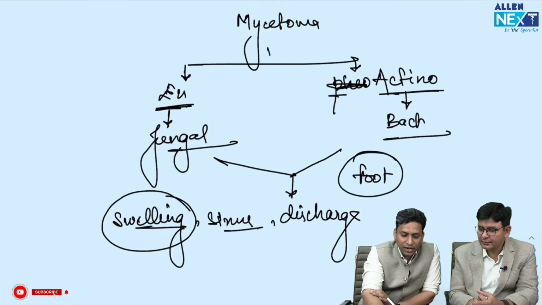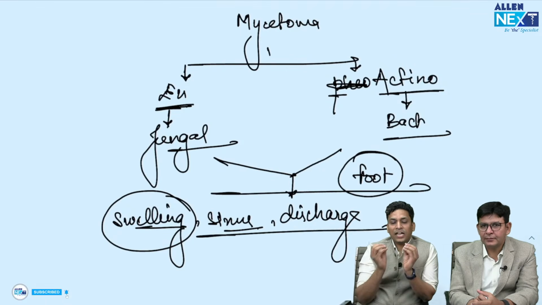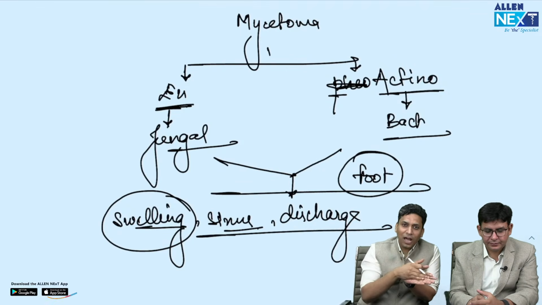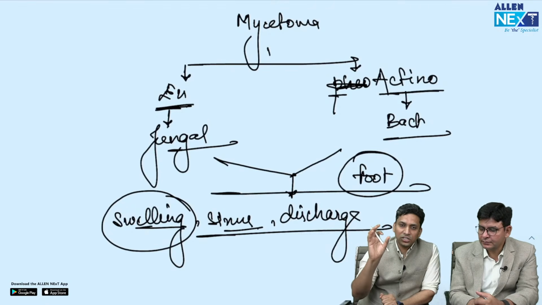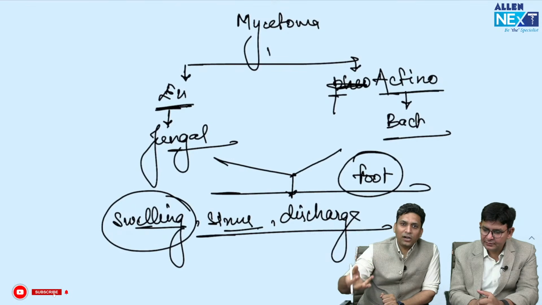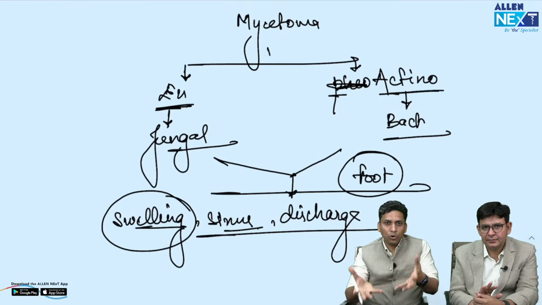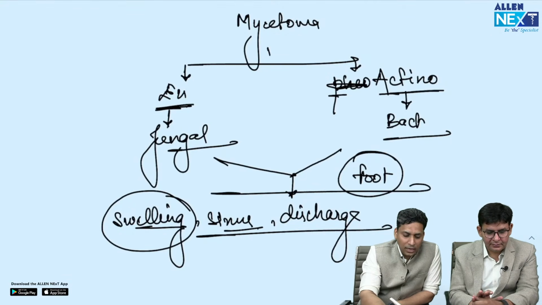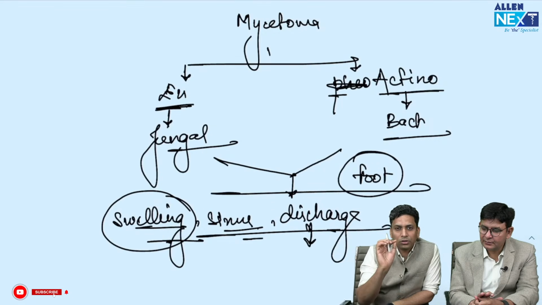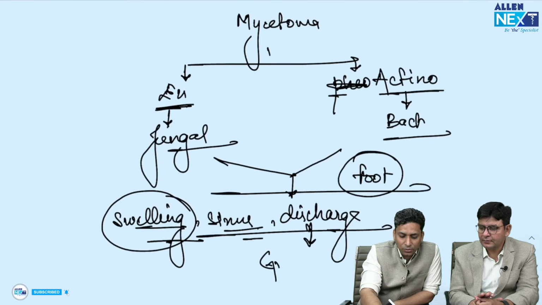This generally occurs after plant injury, so that's why the clinical history is generally mentioned, that a gardener or a farmer after plant injury started developing swelling over foot, and these are exposed areas which are more prone to injuries. So swelling, sinuses and discharge, and you should look closely at this discharge because it has granules.